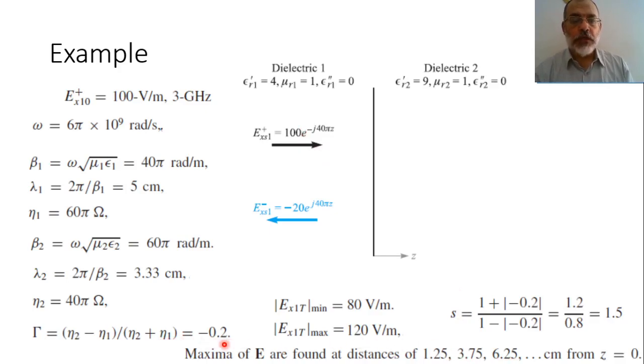This is because the phase shift of the reflection coefficient is pi. If the phase shift of the reflection coefficient is 0, then the maximum will be at the first interface. Okay.